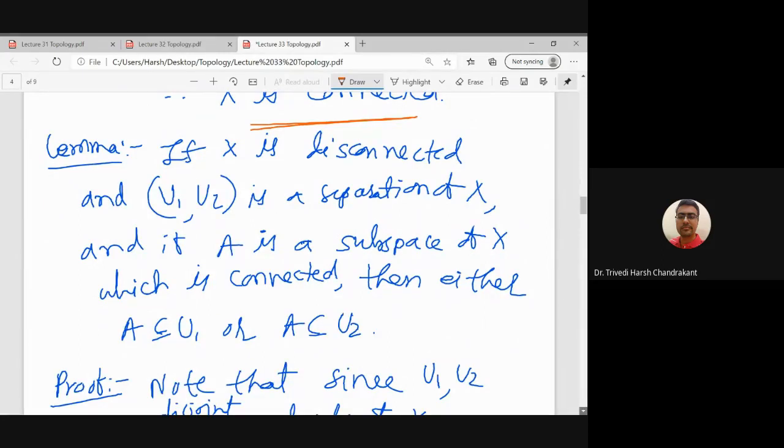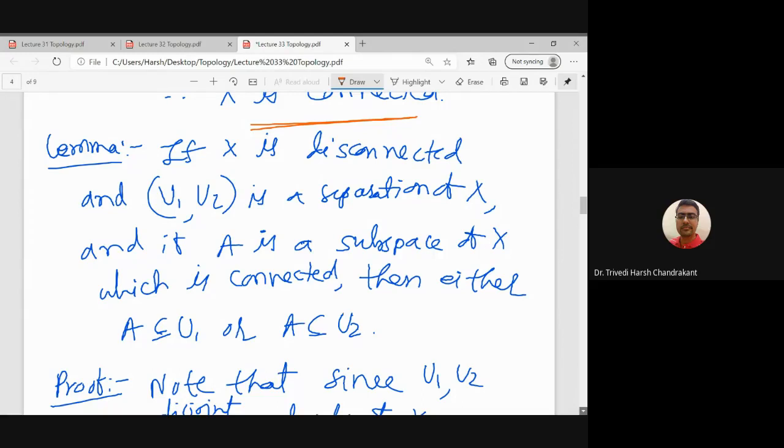So the first result is that X is a given disconnected topological space, and U1, U2 is a separation of X, because if X is disconnected, there must be a separation U1, U2.